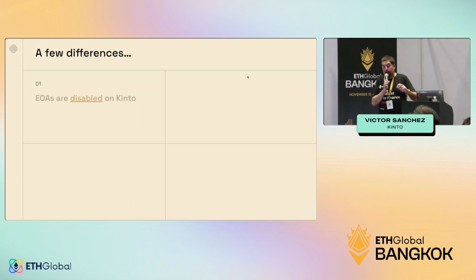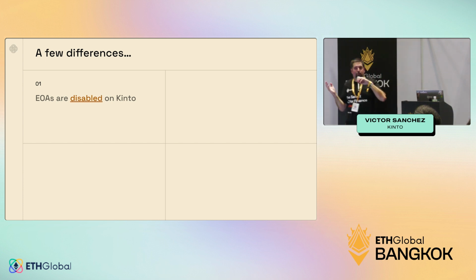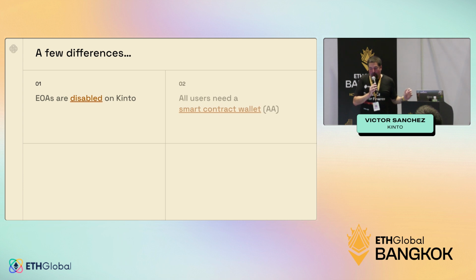A few differences that are very important. As I mentioned, we are using smart contract wallets by default on Kinto. This is really important because what happened to EOAs? Well, EOAs can be signers of that smart contract wallet, but EOAs cannot on their own interact with the chain. Everything is a user operation that goes directly to the entry point that we have developed. Therefore, all users need a smart contract wallet. And as part of that onboarding that I mentioned, when you go through the KYC, you will also deploy your smart contract wallet, and will receive in the background, thanks to the sponsor paymaster, the necessary gas, and users will experience it as an overall gasless experience.